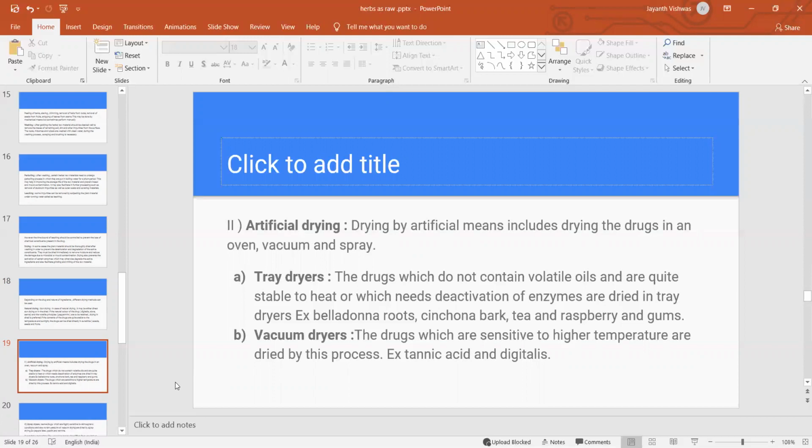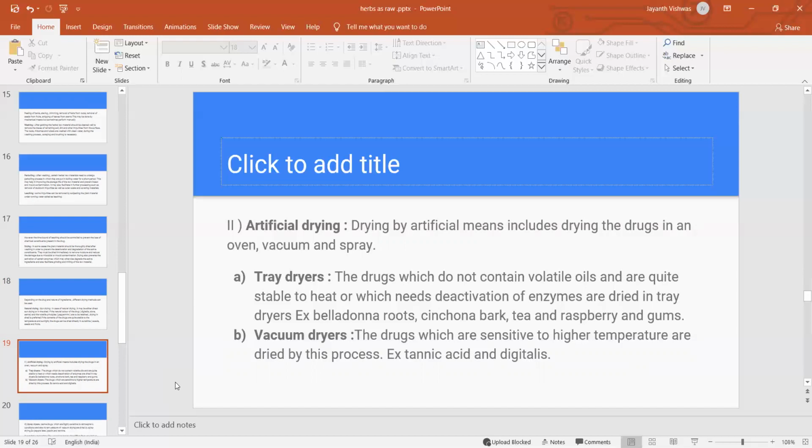Tray dryers are used for drugs that do not contain volatile oils and are quite stable to heat, and which need deactivation of enzymes. Examples: belladonna roots, cinchona bark, tea, raspberry and gums.